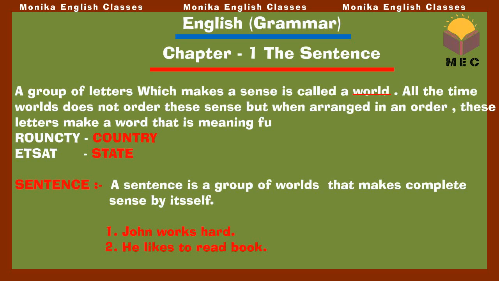But if we make them jumbled, we do not have any type of sentence. So it is a very compulsory thing that a sentence is a group of words that makes complete sense by itself, and they are arranged in a particular order. The arrangement of words is a must. It means the words should be arranged in a particular manner so that they make a sentence.